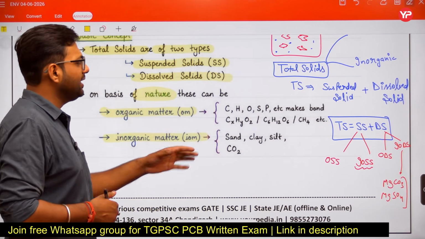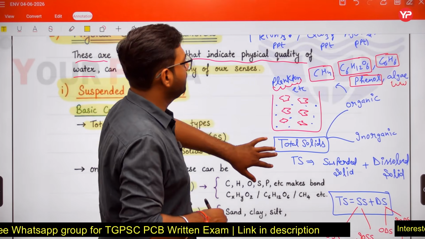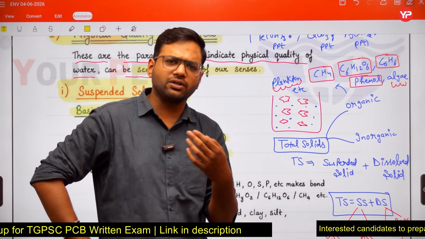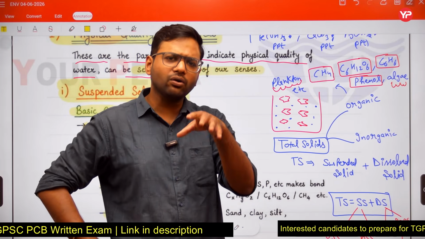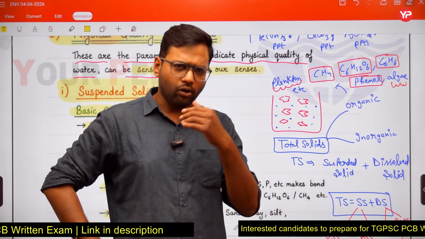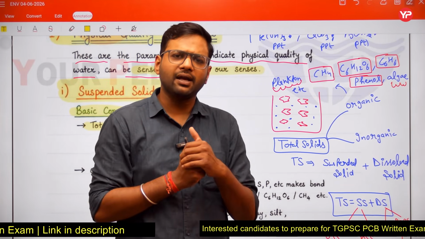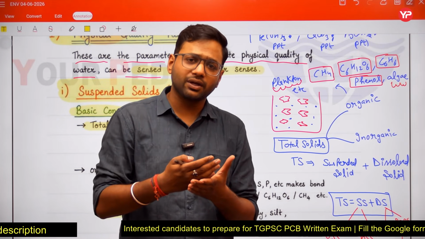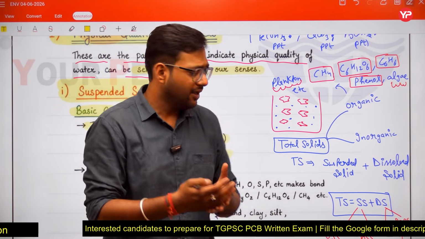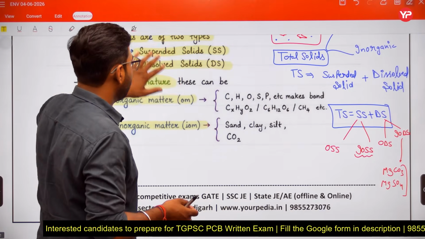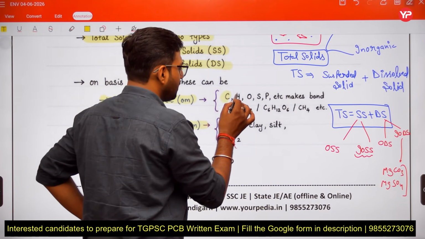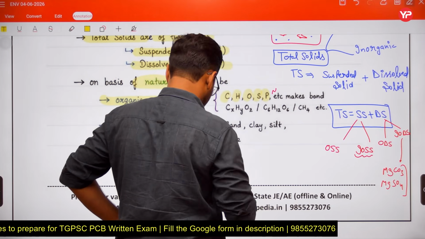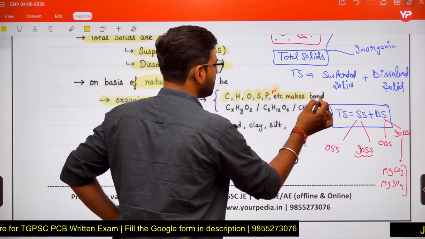Organic matter, you observe here that all organic substances consist of carbon, hydrogen, oxygen, but it is not necessary. Many other elements are also there, like nitrogen, phosphorus, sulfur. These elements make bonds with each other.